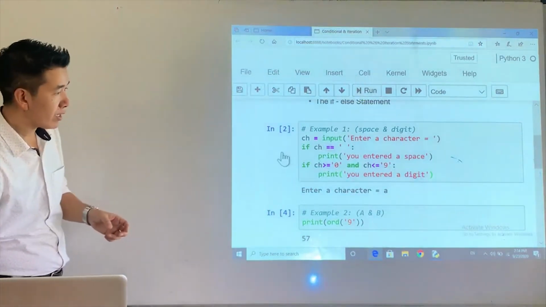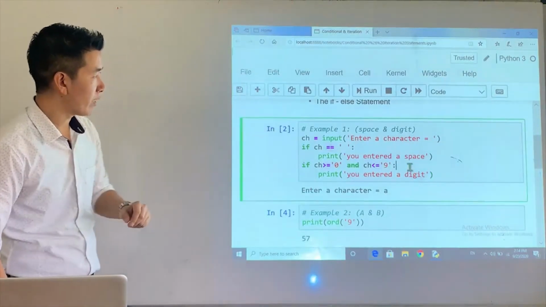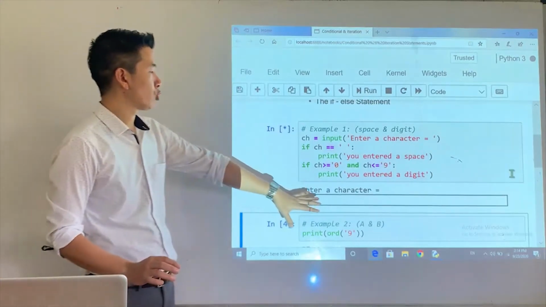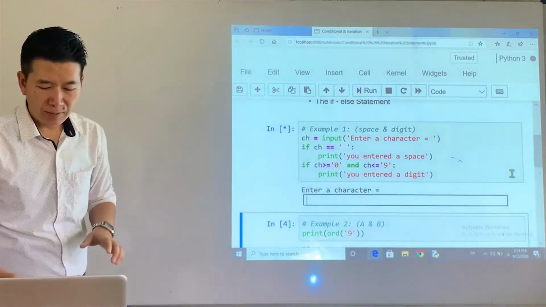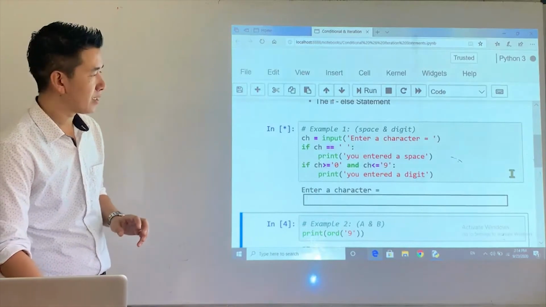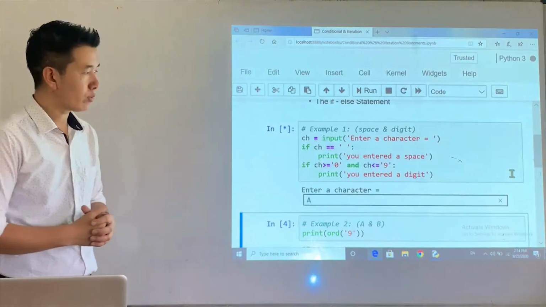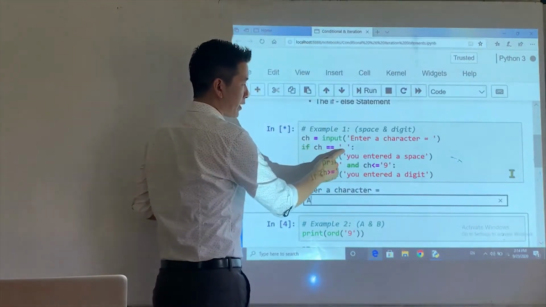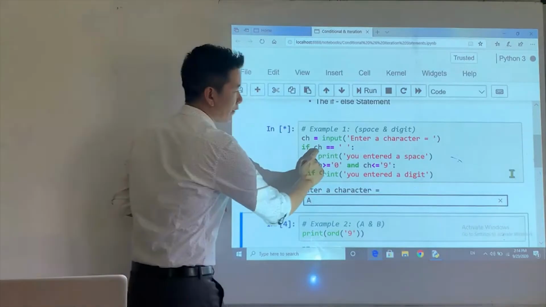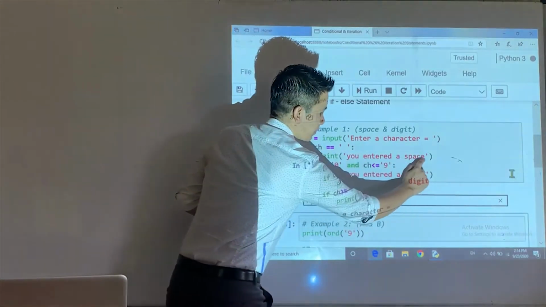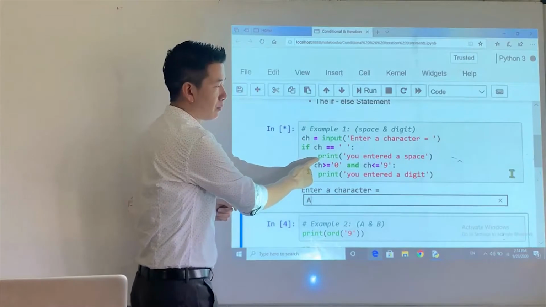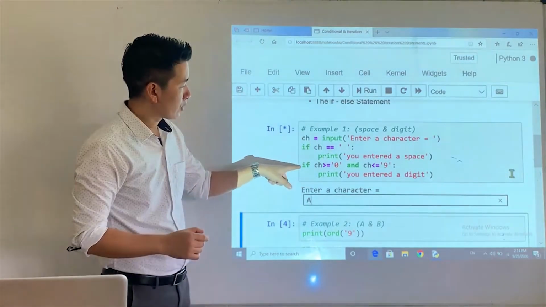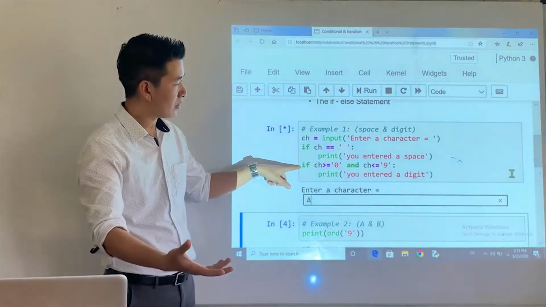Now let's say we run the program, alright? Say I run the first program, and again I'm being told to enter a character. This time I enter the letter A. What happens? A will be assigned to ch. Is it equal to space? The condition becomes false. If it becomes false, this statement will be skipped or ignored. The next in line is another if statement.